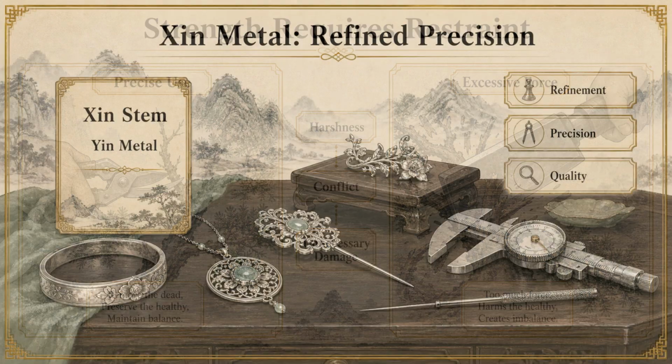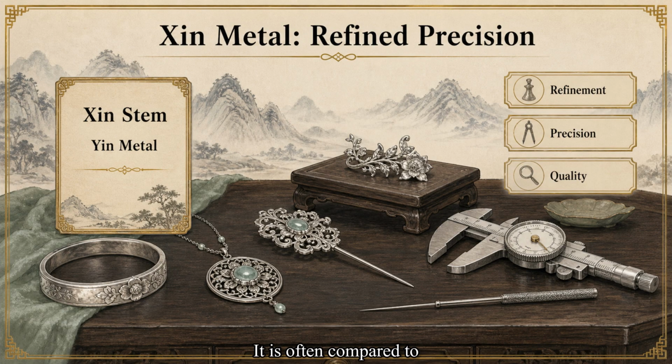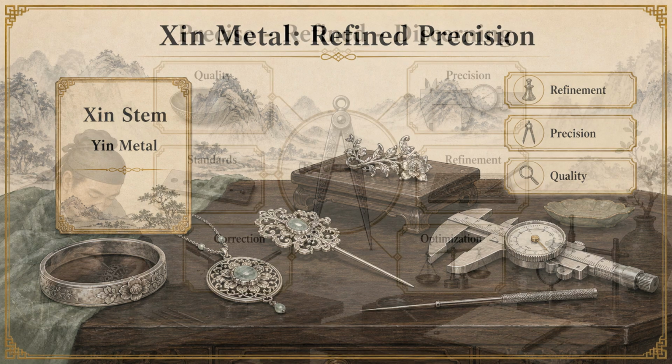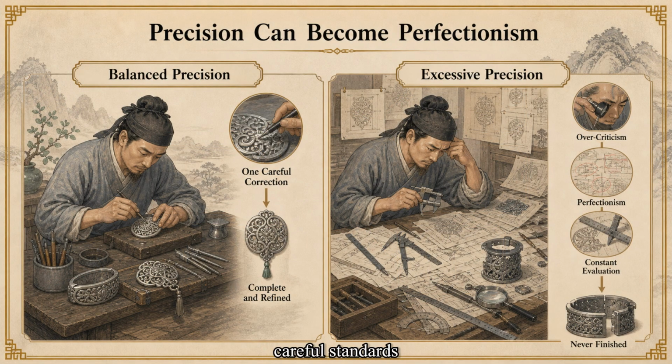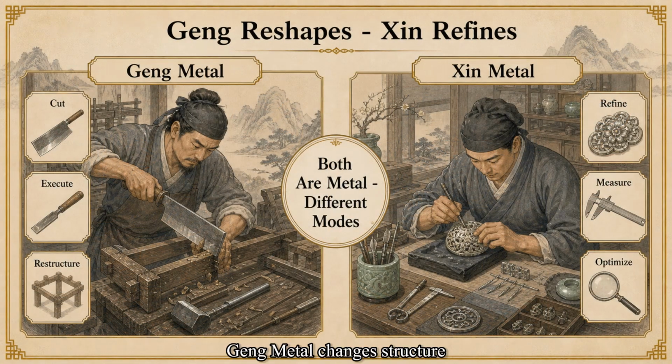Xin is yin metal. It is often compared to jewelry, refined metal, needles, and precision instruments. Its imagery suggests sensitivity to quality, precision, standards, refinement, correction, and careful optimization. When precision becomes excessive, careful standards may turn into criticism, perfectionism, or pressure created by constant evaluation. Geng metal changes structure through force and execution, while Xin metal improves structure through refinement and precision.